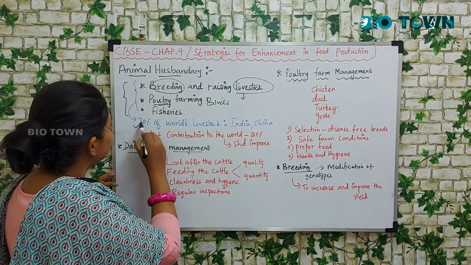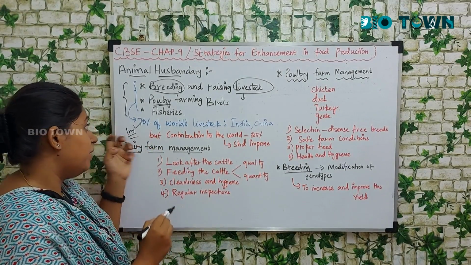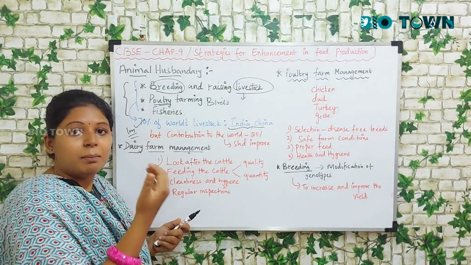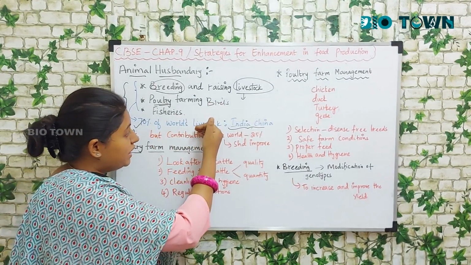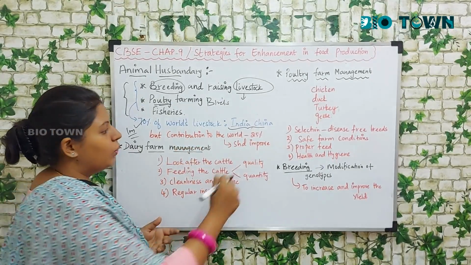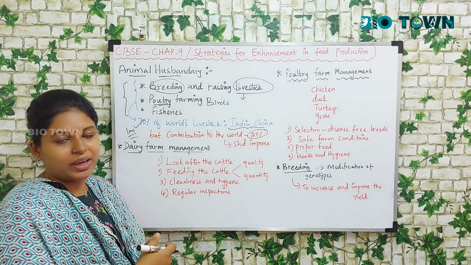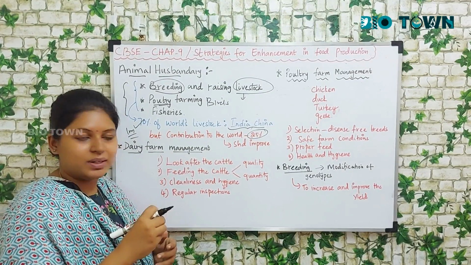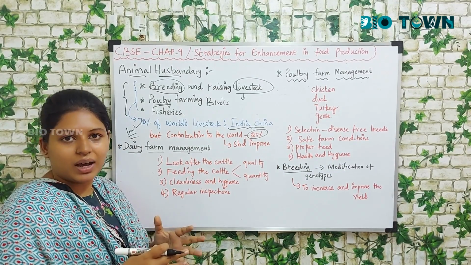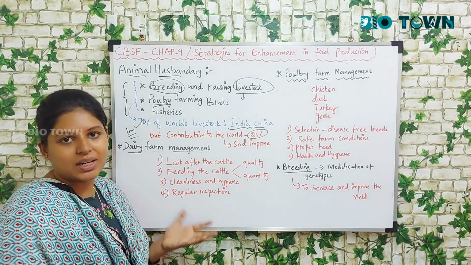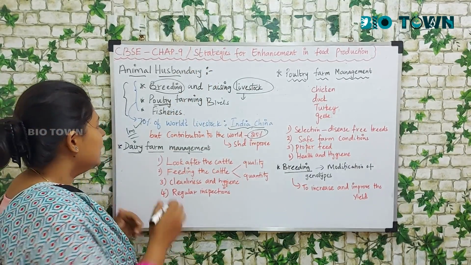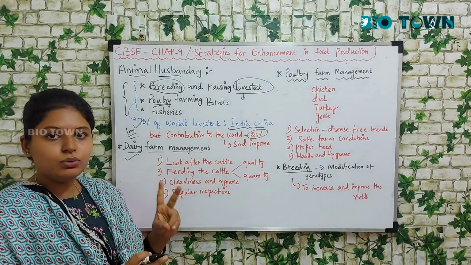Now next, this is a very important statistical data. 70% of the world's livestock is from India and China. But the controversial thing is that though 70% of the world's livestock is from India and China, we contribute only 25% to the world. Just because we contribute only 25% to the world, it's very important that we improve our poultry production and our livestock production, and that is why you have this chapter called Strategies for Enhancement of Food Production.